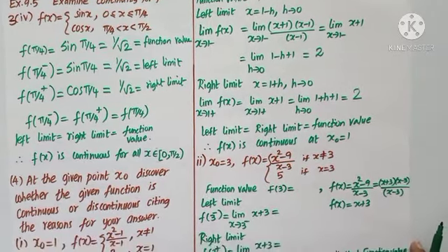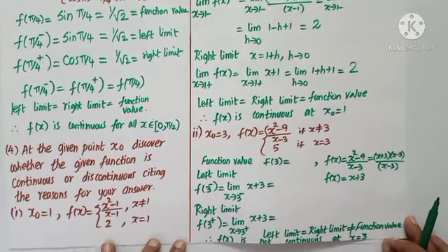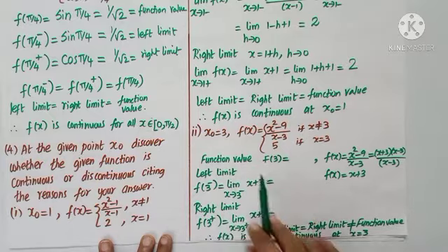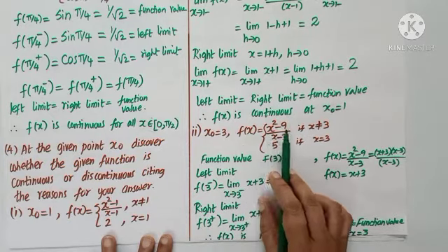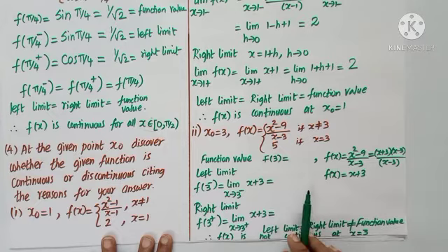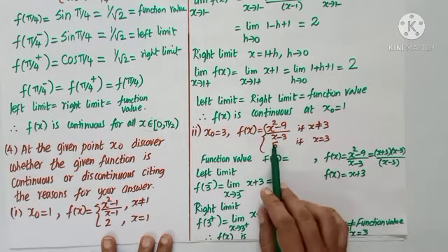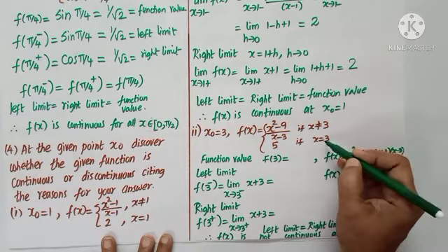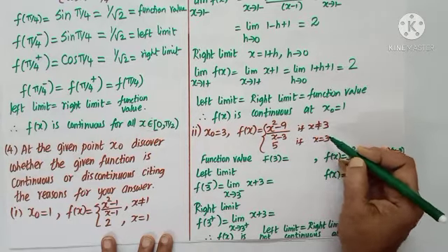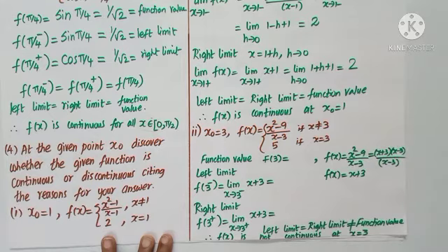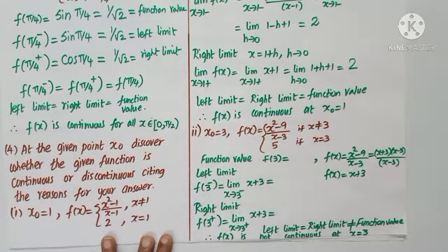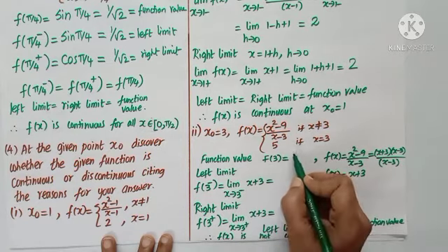Second subdivision, x0 equal to 3. We need to check at x0 equal to 3 for the function f of x is x square minus 9 by x minus 3, if x is not equal to 3, and 5 if x is equal to 3. Obviously at 3 and above or below 3 it is different. So we need to check at 3 as quoted in the question. When x is equal to 3, the function value is 5.